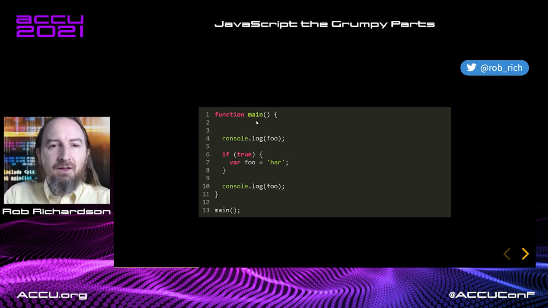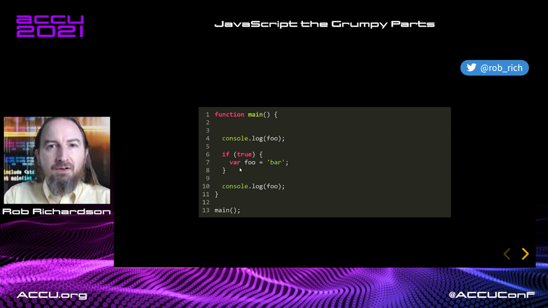Second phase, let's go look through the code and execute it. We'll call the main method. Now we're going to go console log foo. Well, we've already defined a foo variable in the scope. We haven't set its value yet. So here's that foo variable, and we'll console log it. Right now, it's undefined.